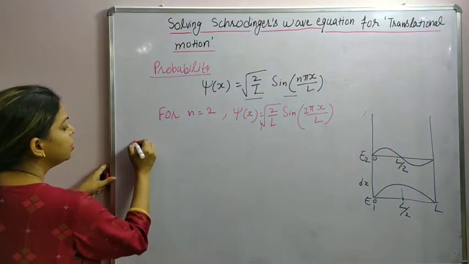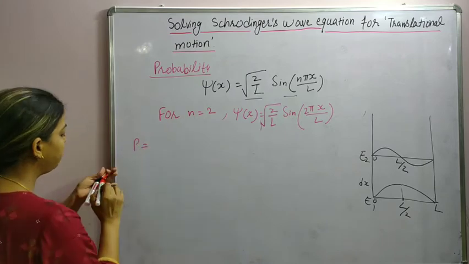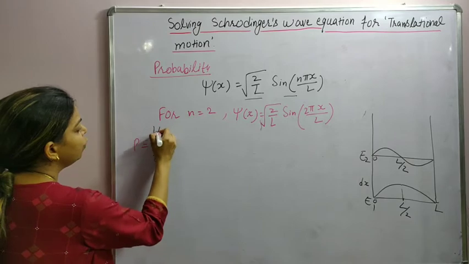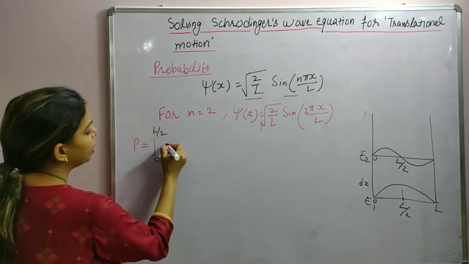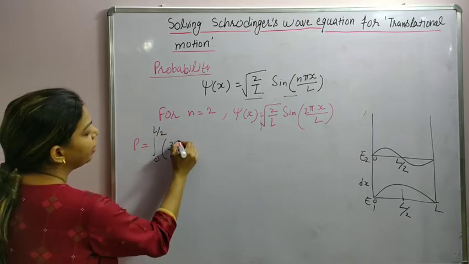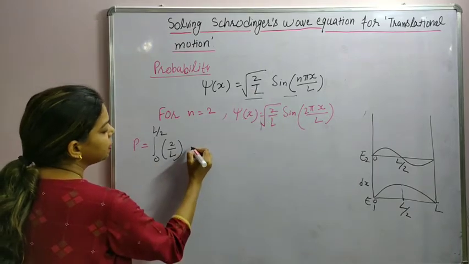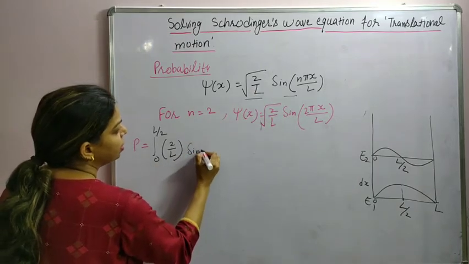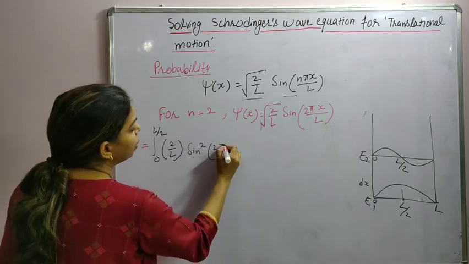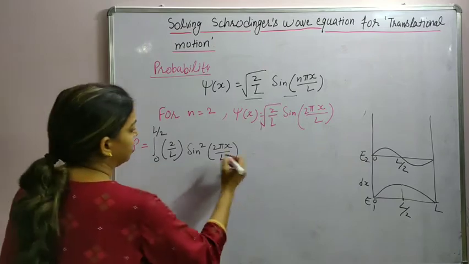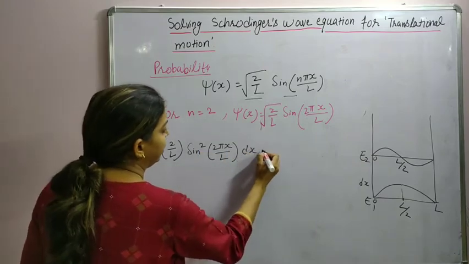Let's calculate. So the probability will be, from 0 to L by 2, 2 by L, I am doing it directly, sine square 2 pi x by L dx.